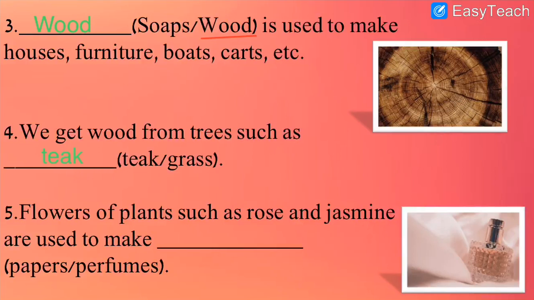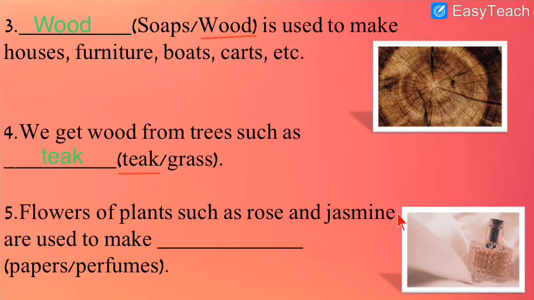Let us write it over here. So I have written answer number 4, teak, and let us underline the correct answer. We get wood from the trees such as teak, T-E-A-K. Remember the spelling. Then last one, number 5 is given.